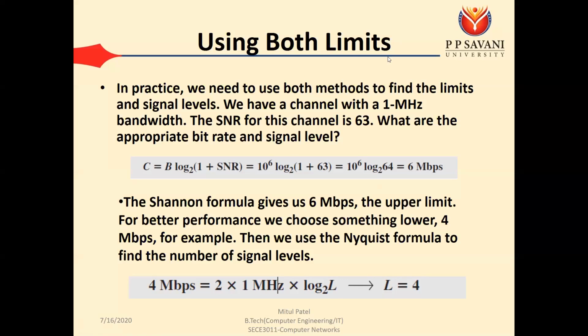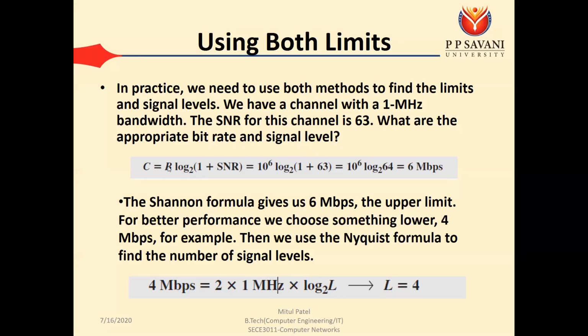So as per your request, we know that we have two methods. One is the Nyquist theorem and the second one is the Shannon capacity. Using this, we can calculate the capacity. If you have the bandwidth and the SNR given, then you can calculate the capacity. So first we need to find out two things, that is the bit rate and the signal level. To calculate the bit rate, we are using the Nyquist theorem, and to calculate the signal level, we are using the Shannon capacity.